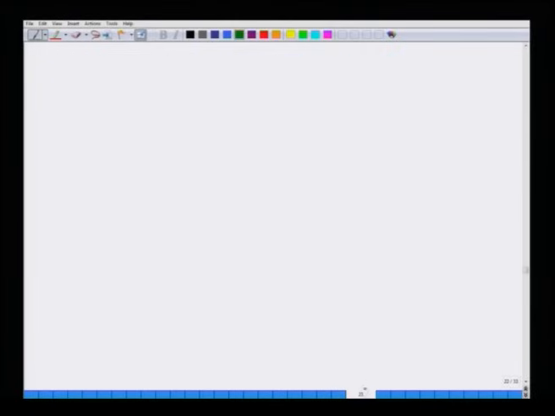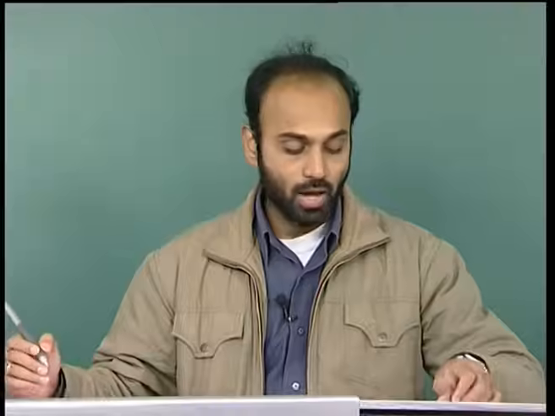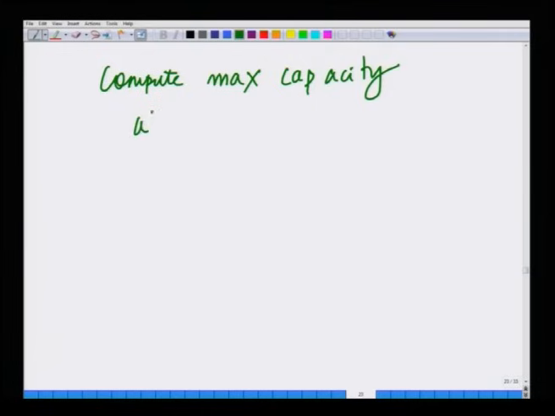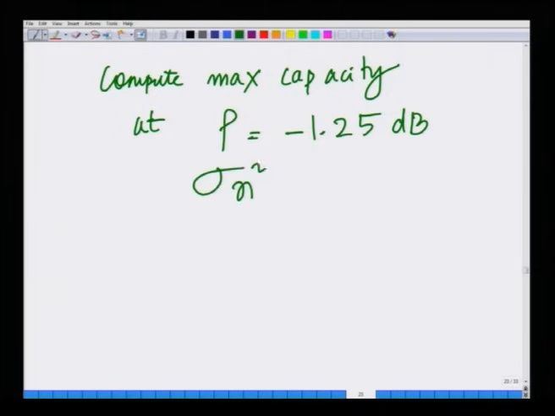Hence, we said let us compute the optimal capacity of this system at transmit power. Compute the maximum capacity or optimal power allocation at P equals minus 1.25 dB, that is the total transmit power is minus 1.25 dB, and the noise power sigma n squared equals 3 dB.